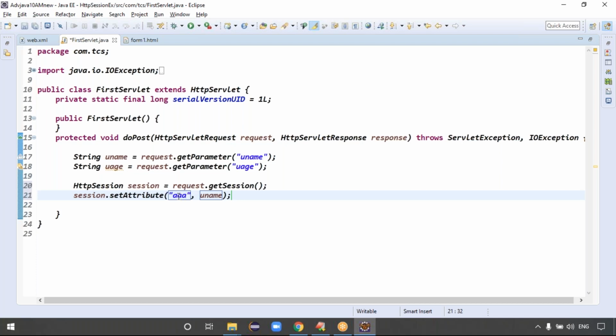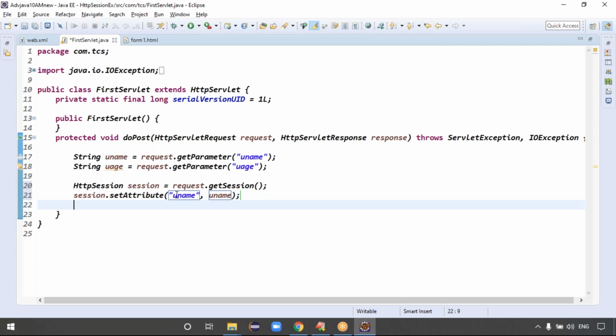If you place uname here, while getting the data we get uname, right? So from the session object, while retrieving the data, whatever variable name you gave, that variable name we have to use, right? Exactly, only that variable name.